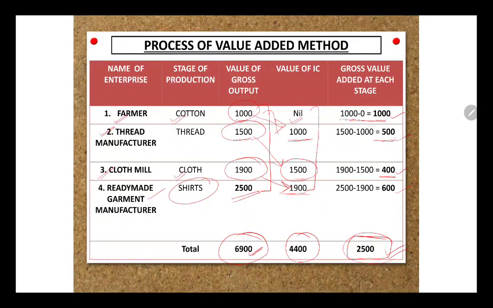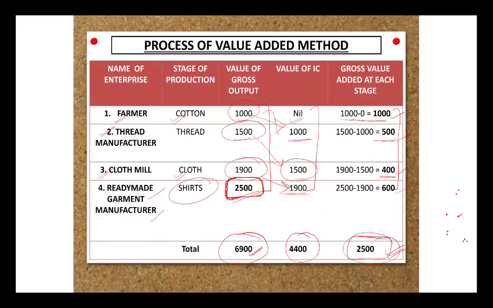Either take this as the value added, or the other method is that you can also take final output. This final output is the last product that is being manufactured. This is also rupees 2500. So the final output method says you take the value of the final output that the particular product reaches, or you take the value added by adding all the value added at each particular stage. So this is how this needs to be covered.